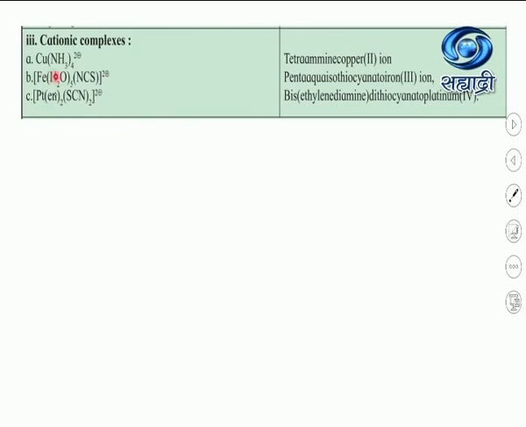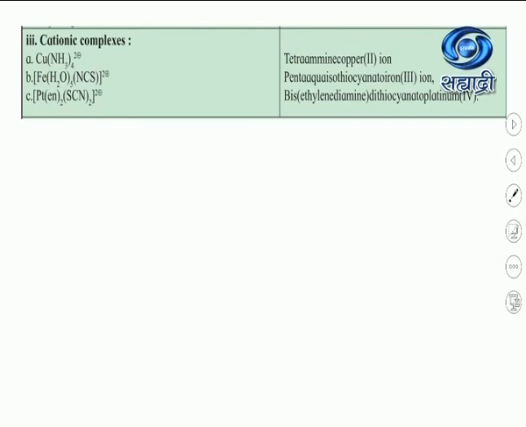Now see the second example. [Fe(H2O)5NCS]2+, the square bracket complete raised to +2. Now in this complex there are two types of ligands present. One is an aqua ligand and the second one is an isothiocyanato ligand. Why? Because here nitrogen is the donor atom. So its name is isothiocyanato ligand.